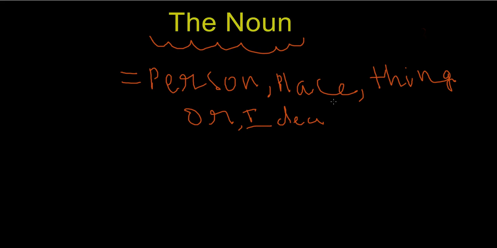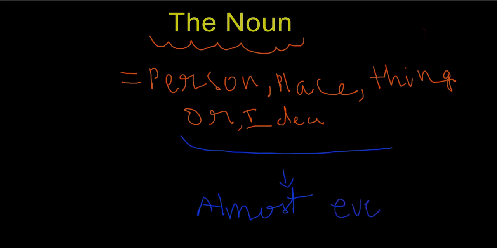Now the meaning person, place, thing, or idea is the traditional way of defining the noun, and this basically means almost everything, because everything comes under these. So almost everything comes into this definition.